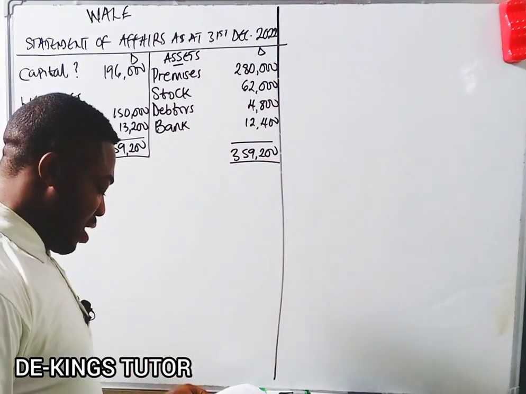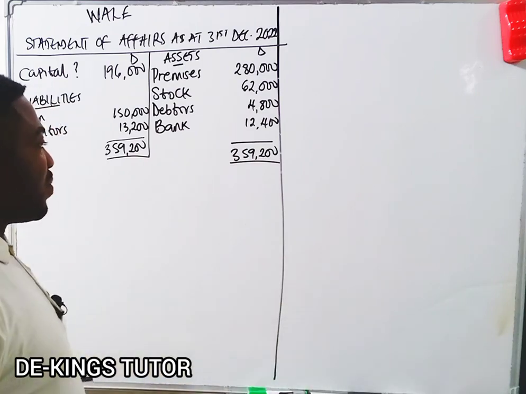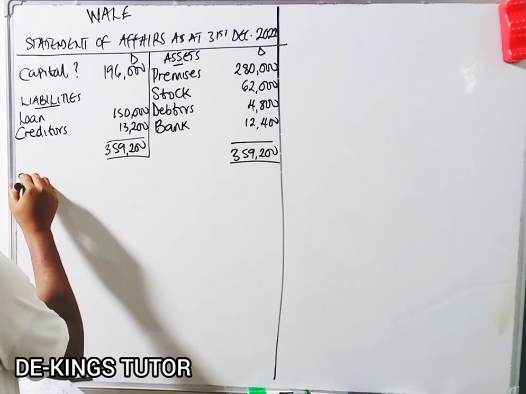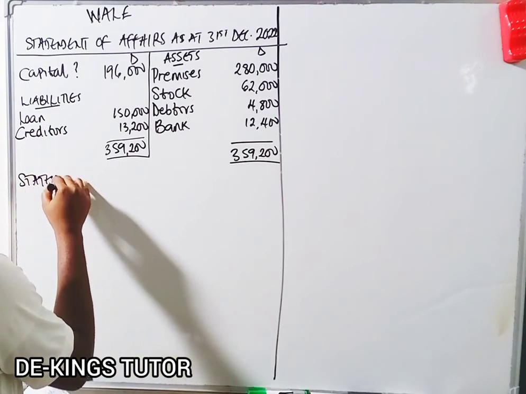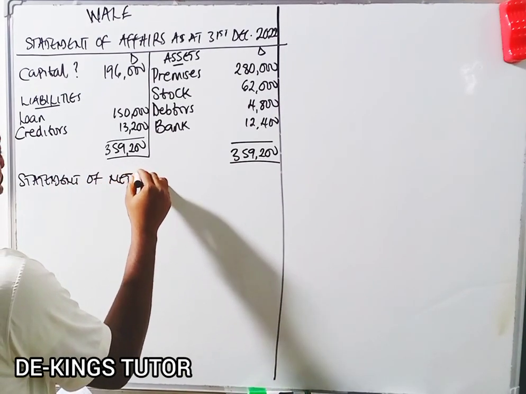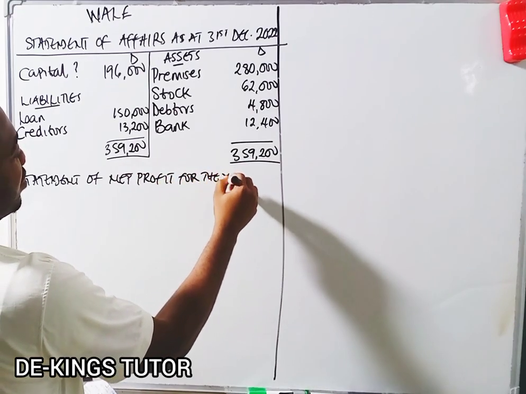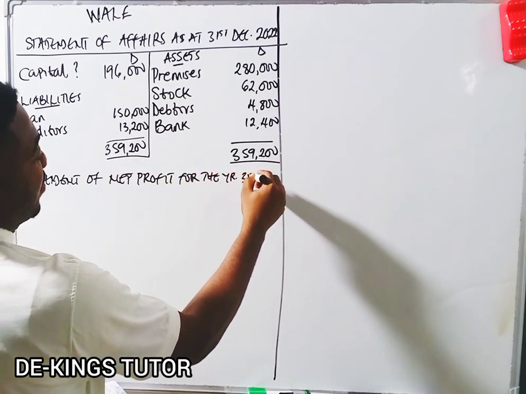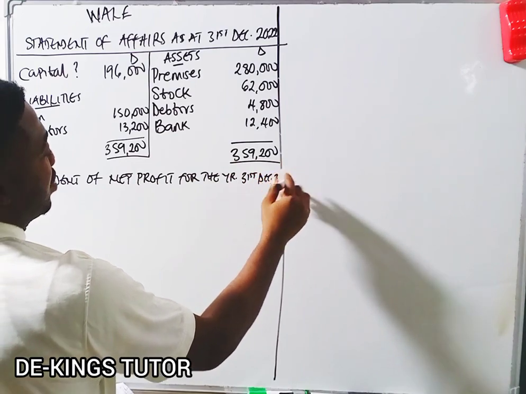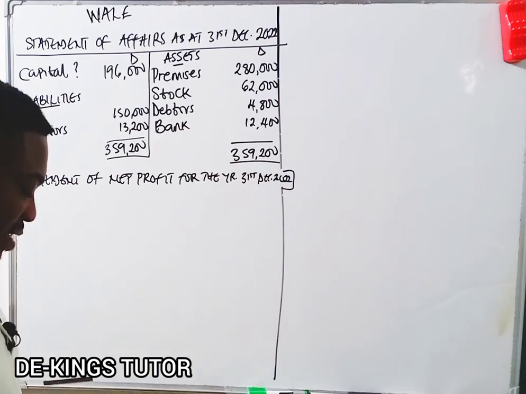Now the second one says prepare statement of net profit for the year ended 31st December 2022. The statement of net profit. So we want to do that. Now we have statement of net profit for the year ended 31st December 2022.